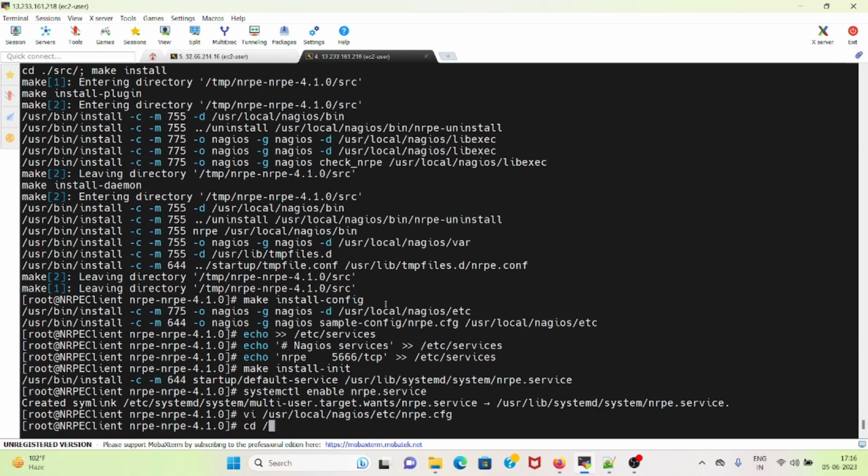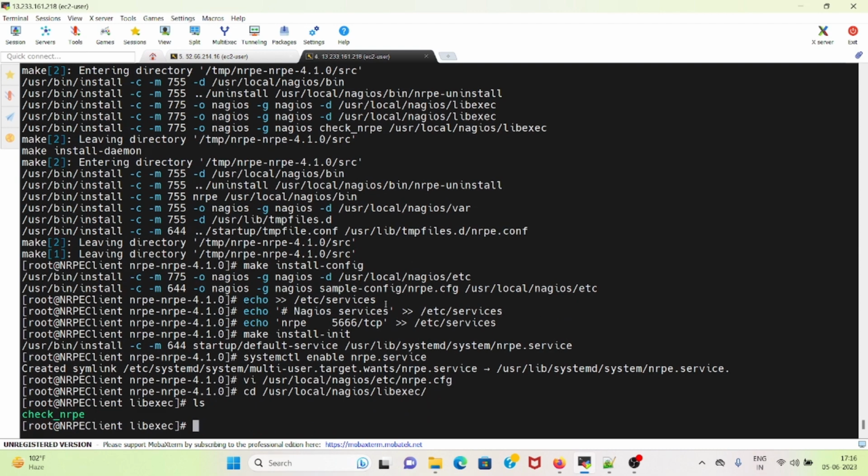Now I will go to cd /usr/local/nagios/libexec, and I can see there is one command called check_nrpe installed here.